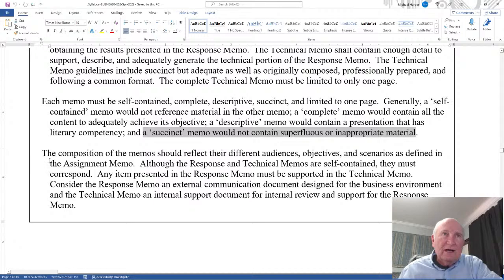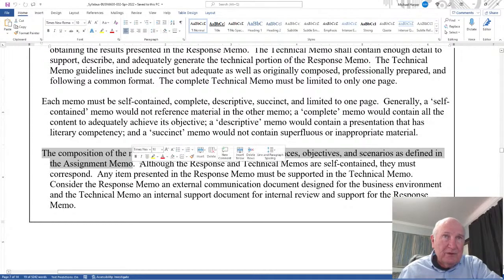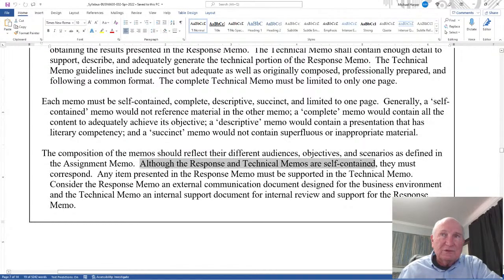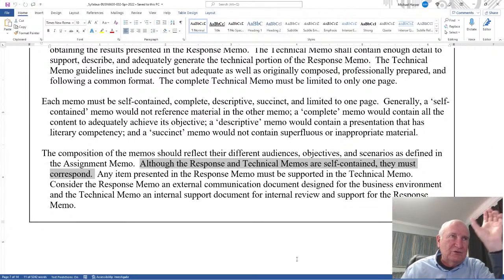Okay. The composition of the memo should reflect their different audiences, objectives, and scenarios, as defined in the assignment memo. Although the response and technical memos are self-contained, they must correspond. What I mean by that is, you don't reference, but you correspond. In other words, in the response memo, if you state these numbers, the technical memo should say, here's how I got those numbers in the response memo.